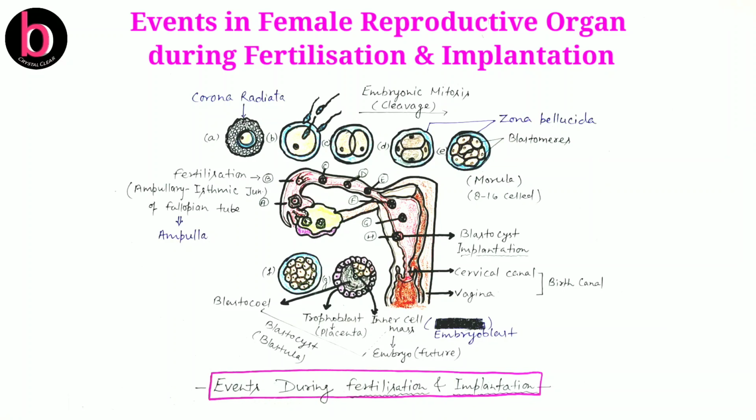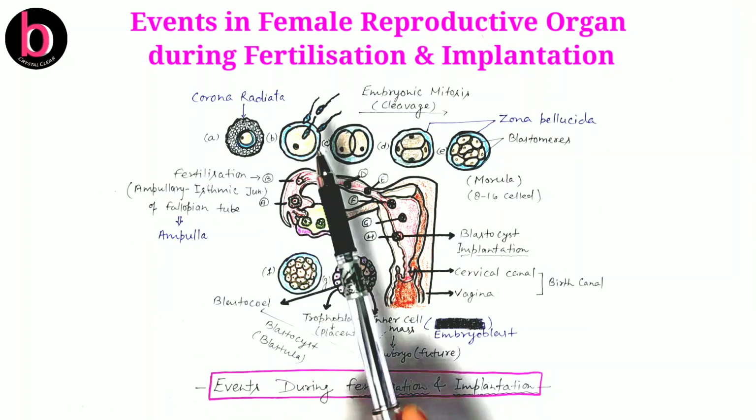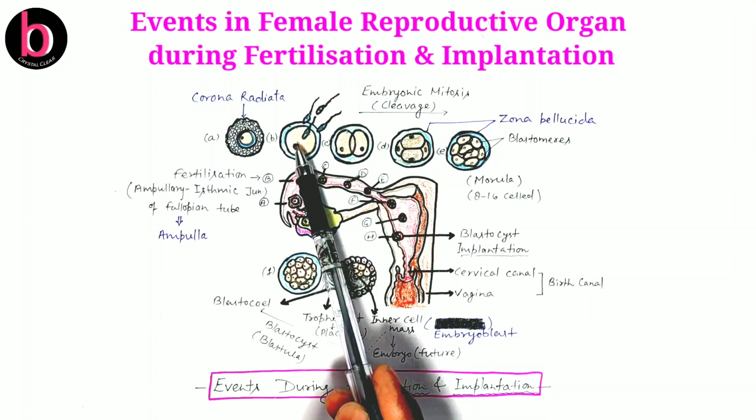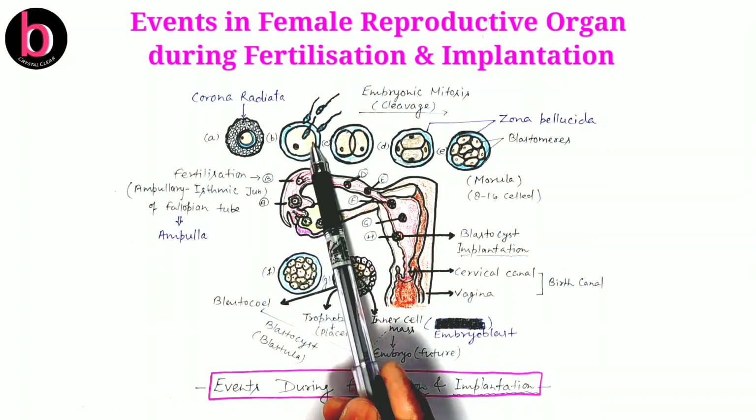After this, there will be a slow block reaction, and in that reaction the zona pellucida layer will become impermeable or hard. That will also stop the entry of another sperm. This occurs nearly 10 seconds after the fast block reaction. So by these two reactions, there will be no polyspermy. Now there will be fusion of male and female gamete, and then completion of fertilization. After fertilization there will be a zygote.